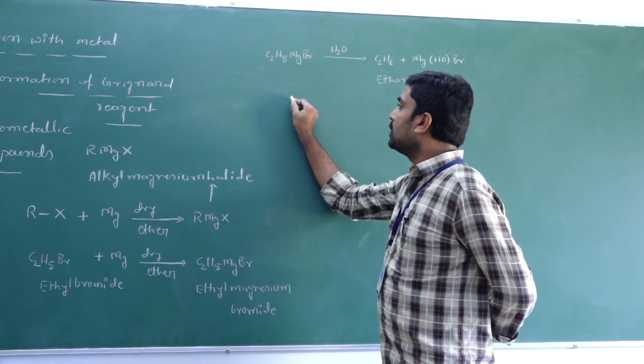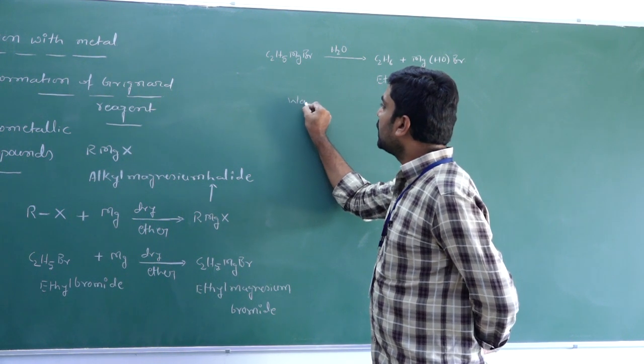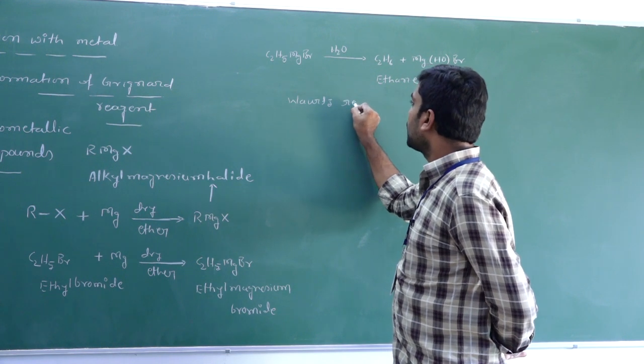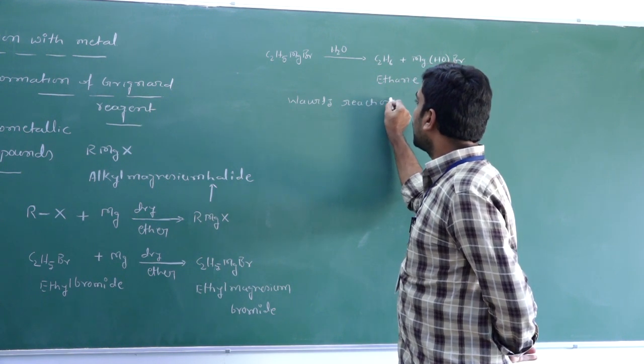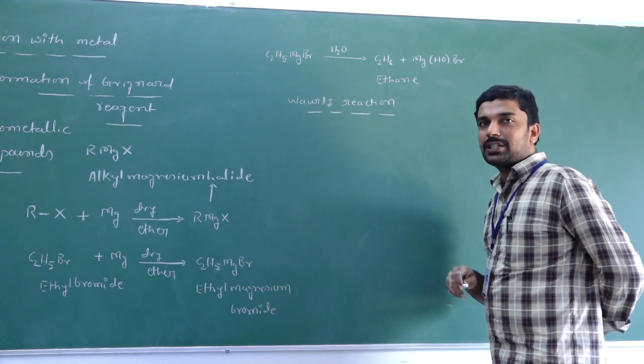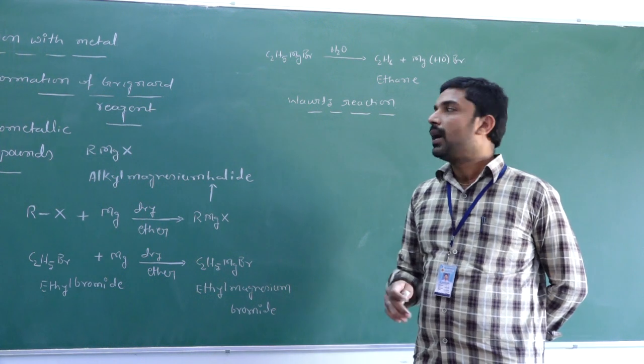The second reaction is a very important reaction, that is Wurtz reaction. What is Wurtz reaction? Wurtz reaction means it is a formation of hydrocarbon.